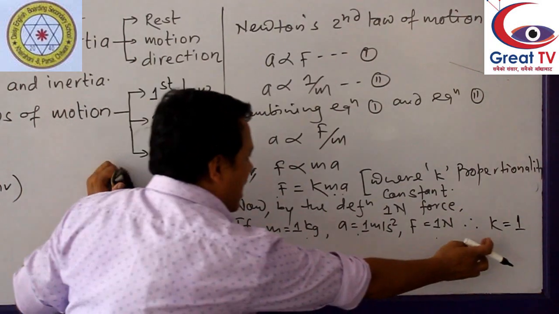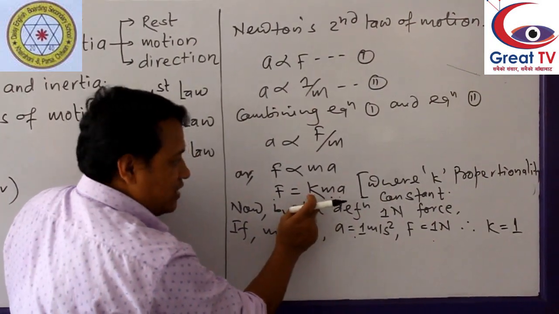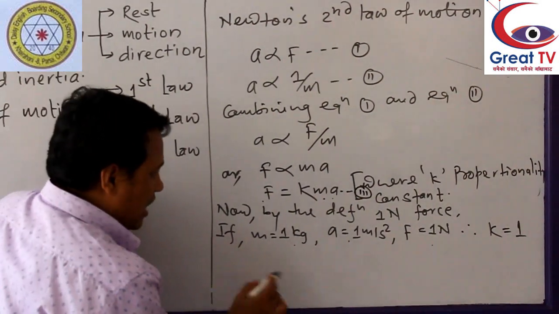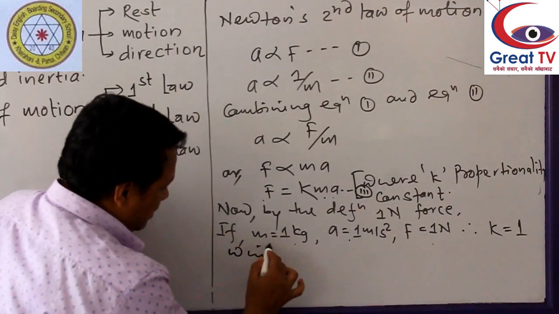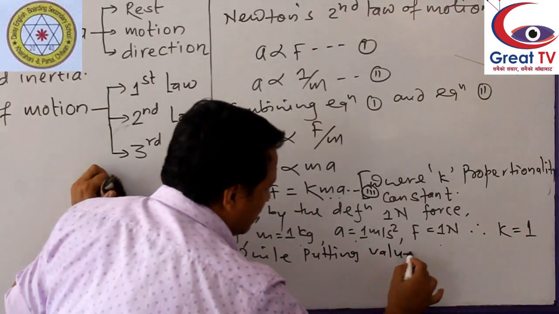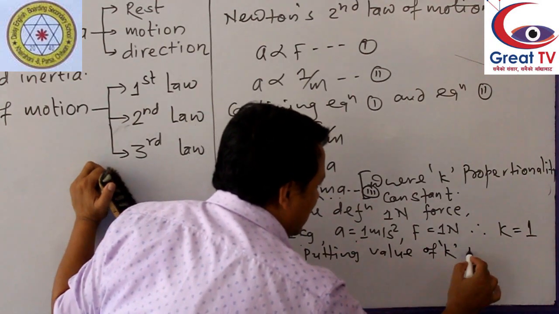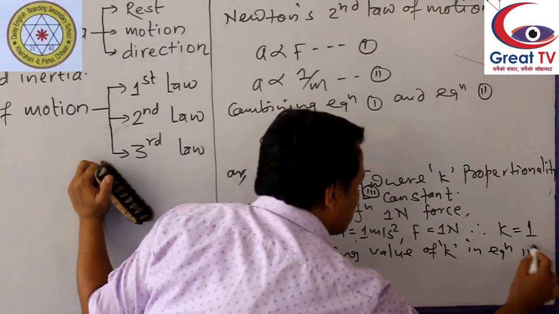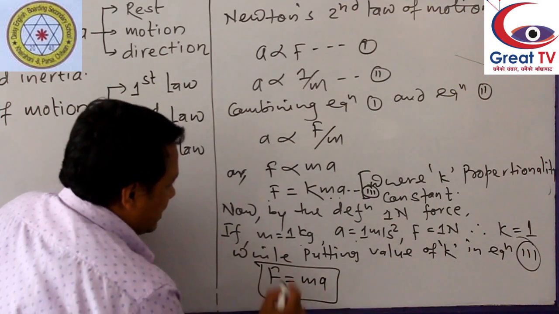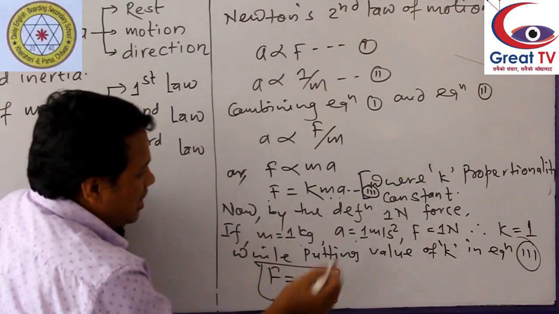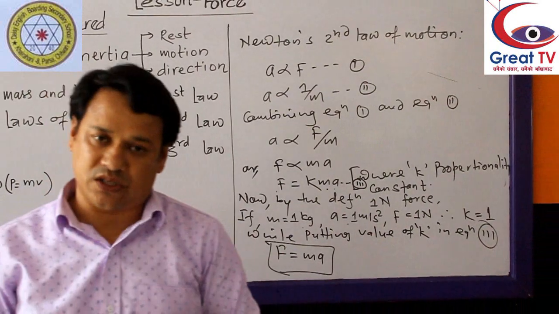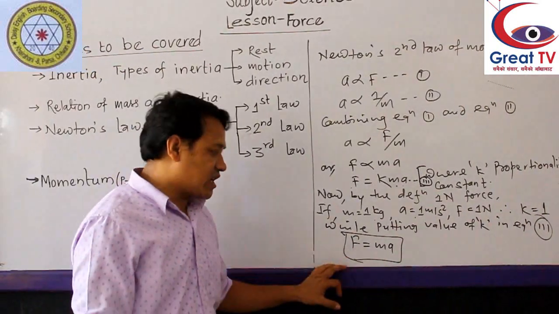So if we put the value of k in this equation, let's say equation 3, while putting the value of k in equation 3, we get F equals m a. Okay, k means 1. So the remaining term is F equals m a. So this F equals m a is Newton's second law of motion.